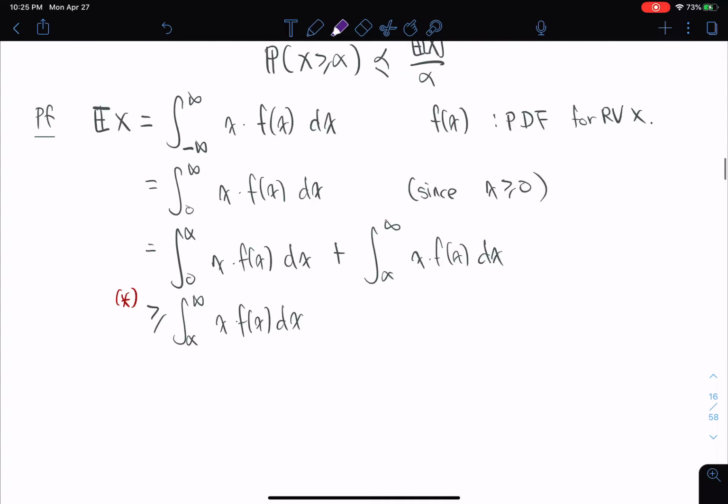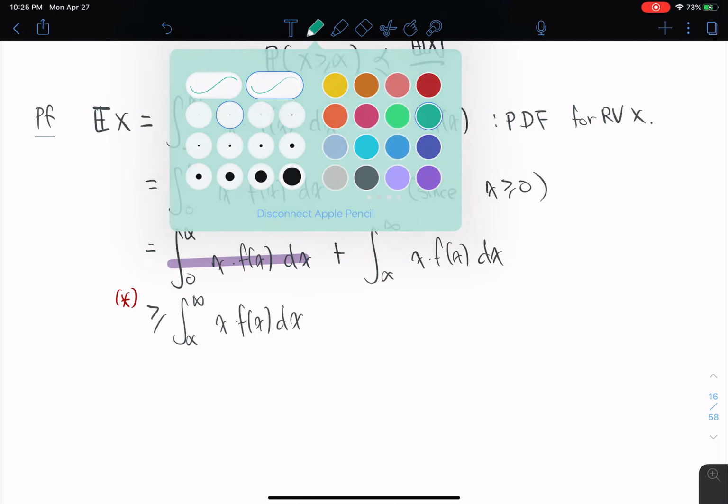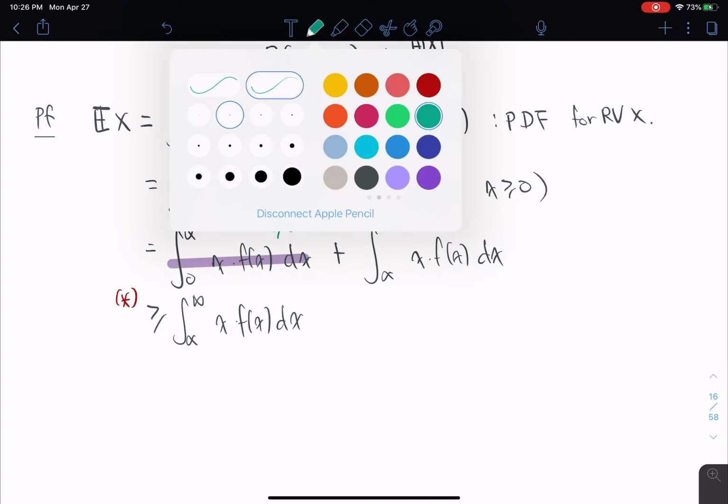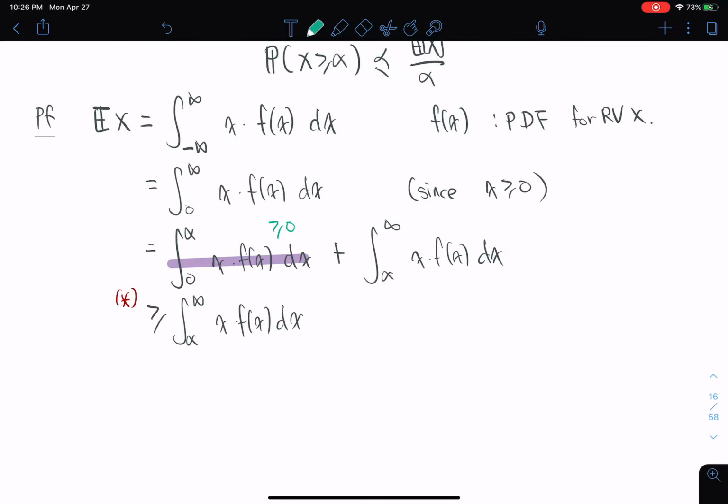Because this part is going to be greater or equal to 0. That's going to be greater or equal to 0 since we know that x is non-negative. So whatever we add to it, it's only going to be bigger than this value that we have right here. This entire expression is going to be bigger than this. Again, we know that dx is greater or equal to 0, because x is a non-negative random variable.